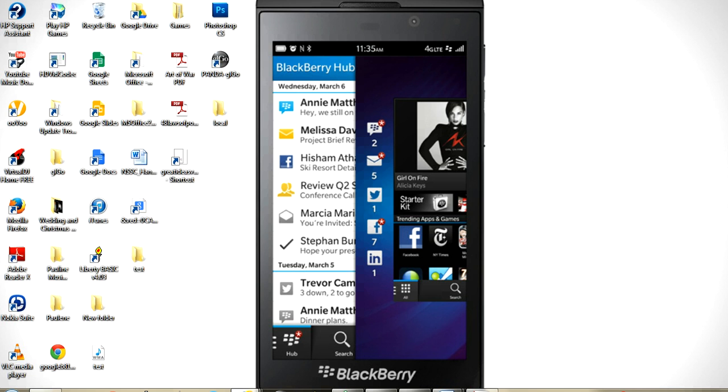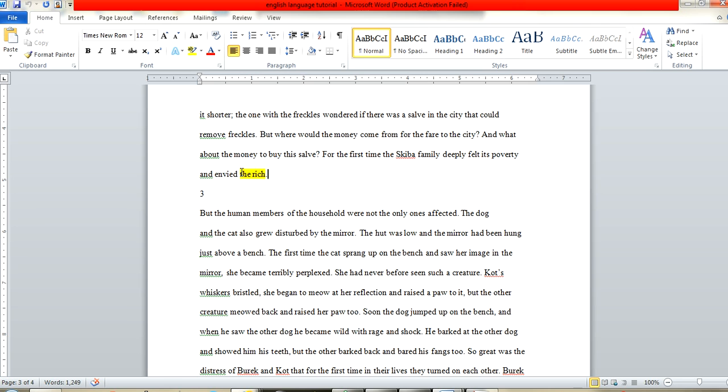We're going to be focusing on this story alone. I'm going to do everything with this specific story, right? So we're going to start now. Sorry, right? So we stopped at rich. So let me read over the sentence. For the first time, the Skiba family deeply felt its poverty and envied the rich. Now, the rich is a noun.